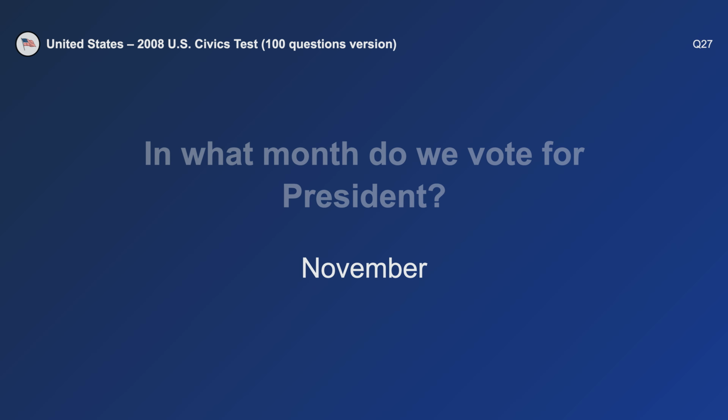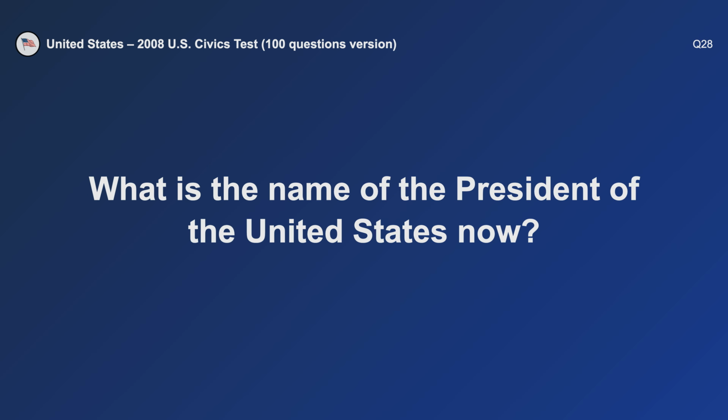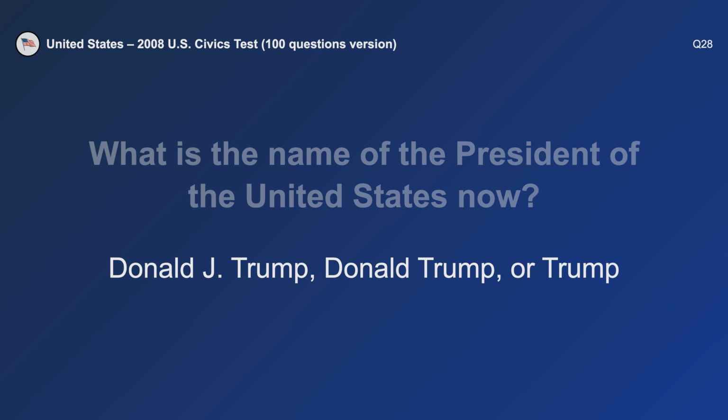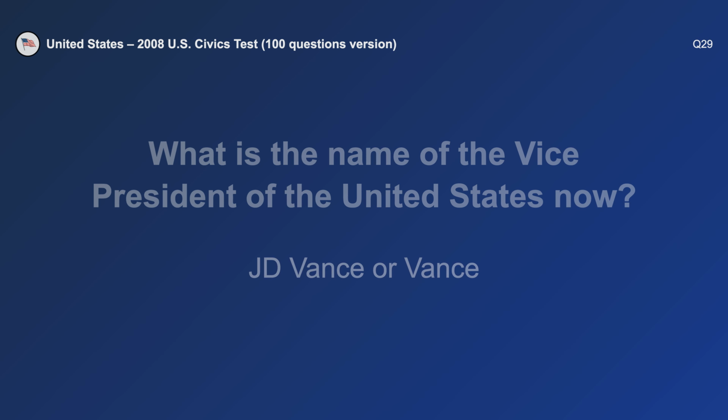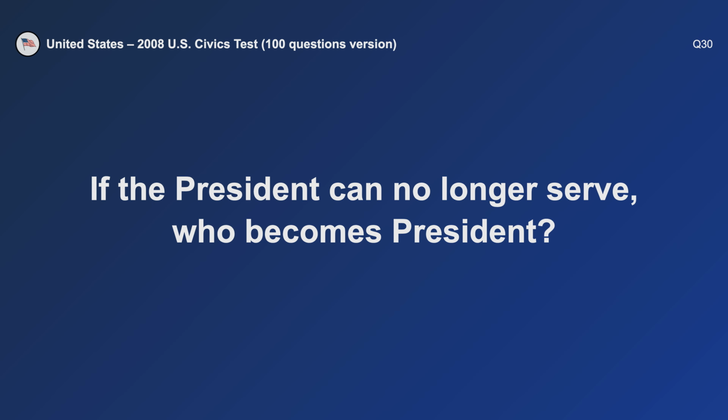In what month do we vote for president? November. What is the name of the President of the United States now? Donald Trump. What is the name of the Vice President of the United States now? J.D. Vance.